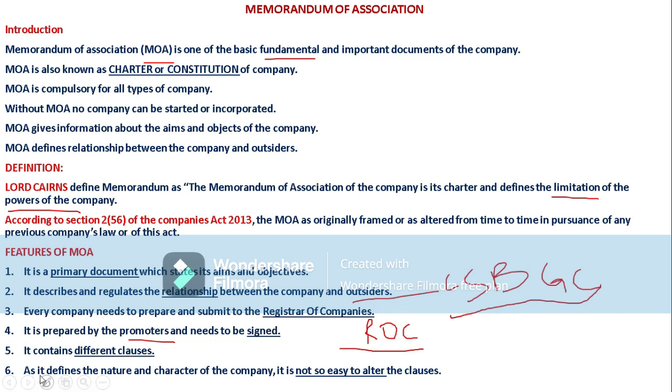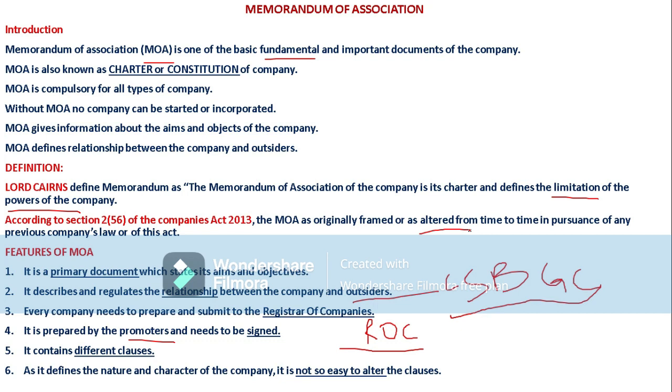And coming to another one, as it defines the nature and character of the company, it is not easy to alter the clauses. As I said before, alteration of the memorandum of association is very difficult. We can change, we can alter the memorandum of association, but it is a very hectic task. Why? Because the companies should take permission from the central government. It is a very long and difficult process.